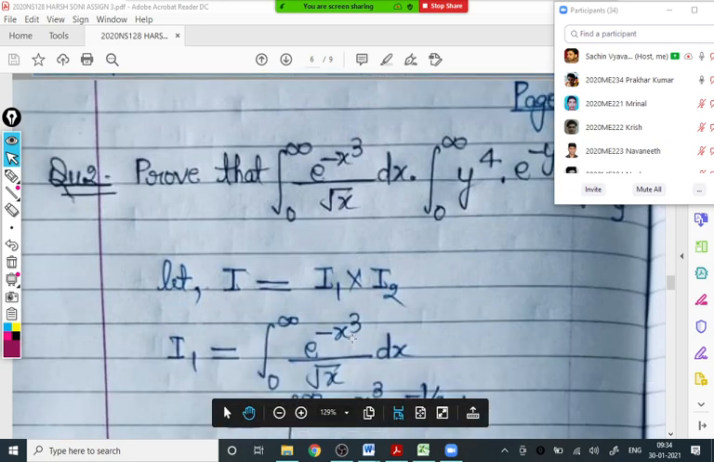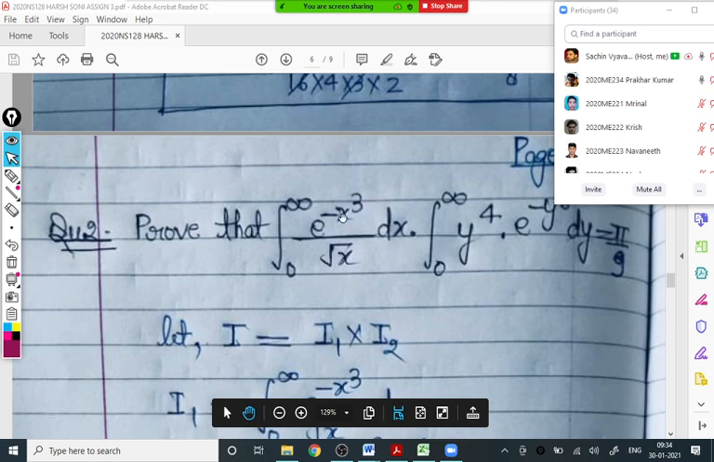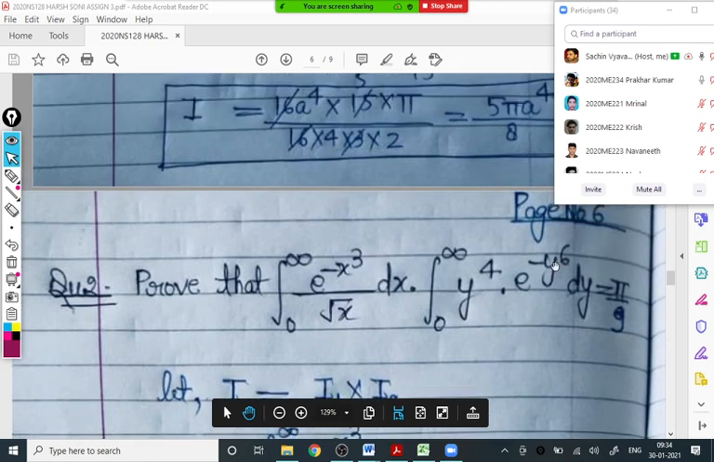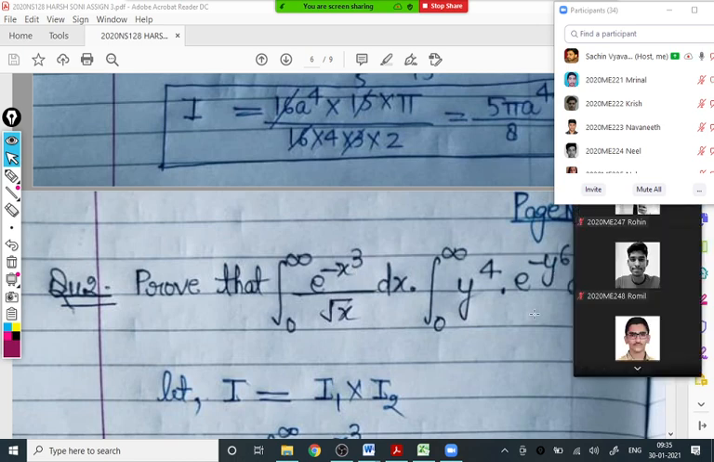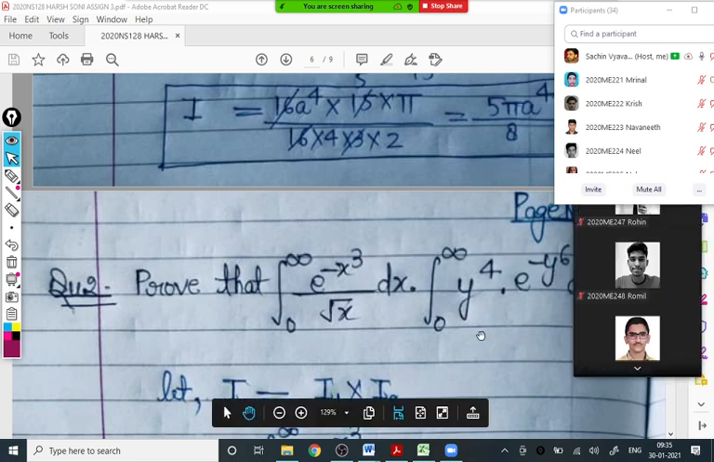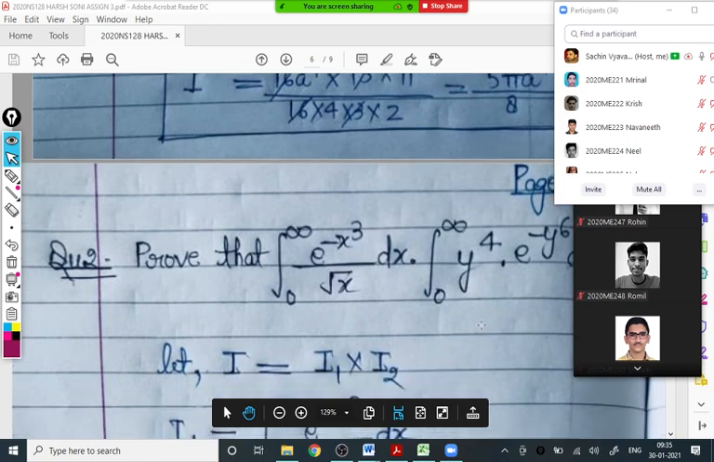Yes, sir. We'll take x cube equals t, right? Yes, x cube as t and y raised to 6 as again t, separately. If you do it separately, you can use the same symbol for substitution. But if you do it simultaneously, take x cube equal to y and y raised to 6 equal to z. Use a different symbol.